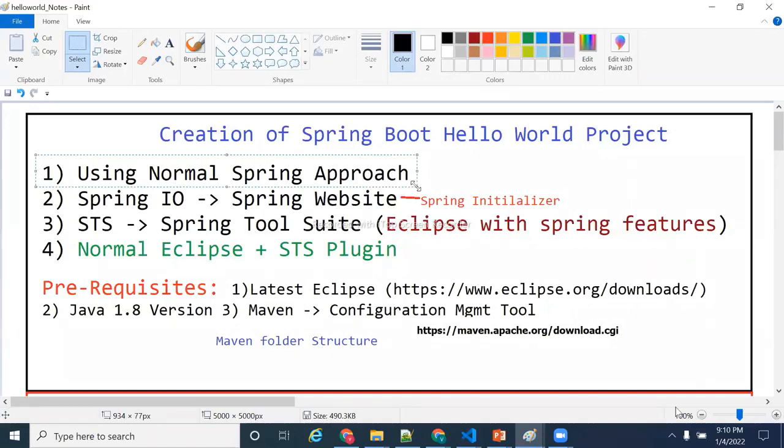Manual tasks are not required at all. A developer just needs to focus on the development effort only. Remaining things will be managed by the framework. This is the benefit of Spring Boot. Then immediately the next question will come.